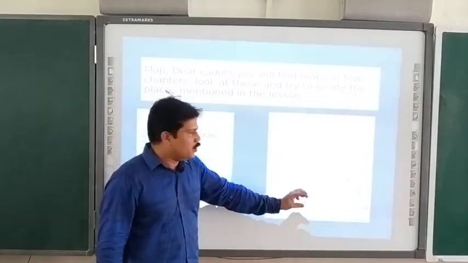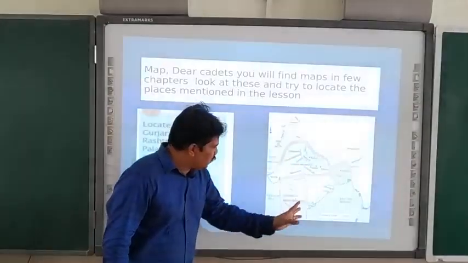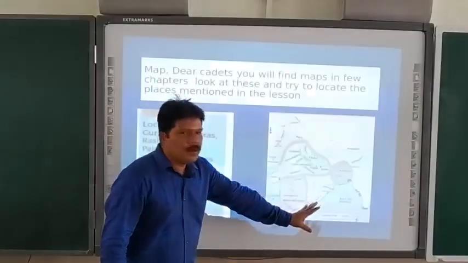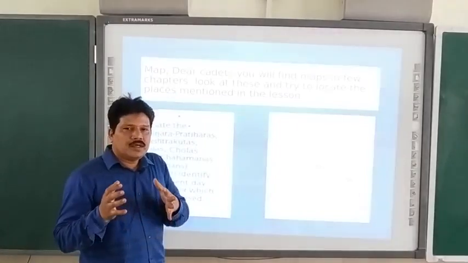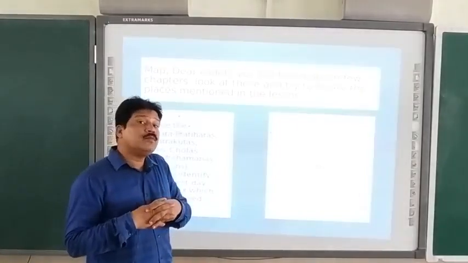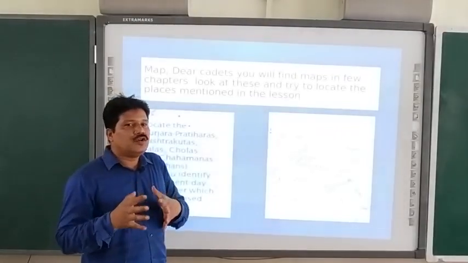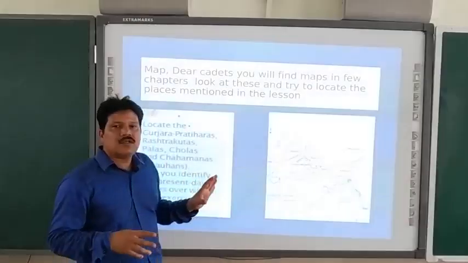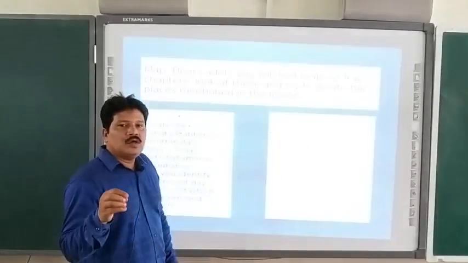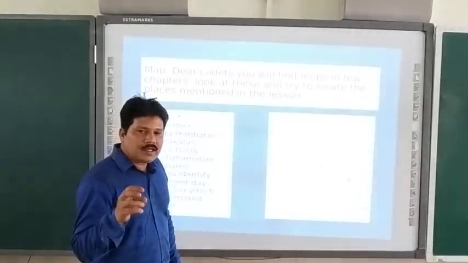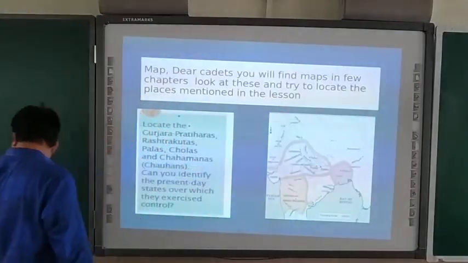Now in the textbook it is all mentioned here. You can see Chauhanas, Chahamanas, Rashtrakutas all mentioned here. But once again, as an activity, you have to locate these on an outline map so that you can understand the location of these dynasties in an easy way. So, the second activity which you have to give importance to in a textbook is about location, that is locating.